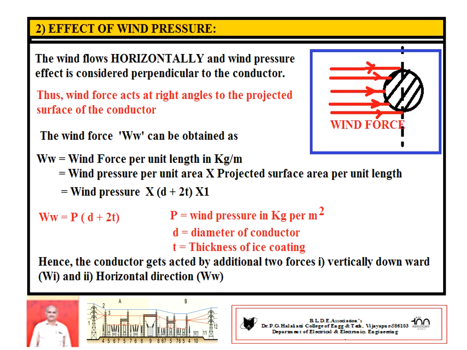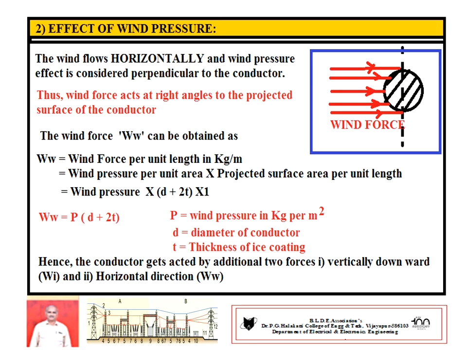So it may be calculated as wind pressure per unit area into projected surface area per unit length. So P be the wind pressure in kg per meter square, and d plus 2t is your projected width. Small d is the diameter of the conductor, small t is the thickness of ice coating.